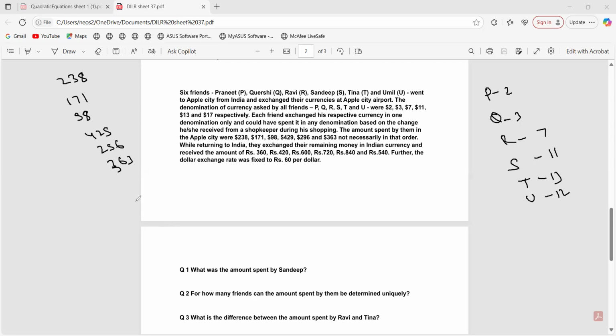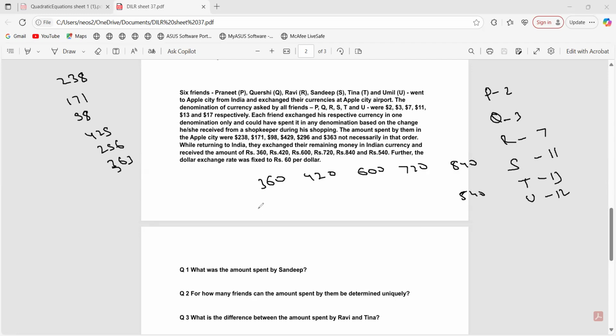Till here it's clear to everyone. Now, tell me one thing. The remaining money with them in Indian currency was how much? 360, 420, 420, 600, 720, 840, and 540, right?